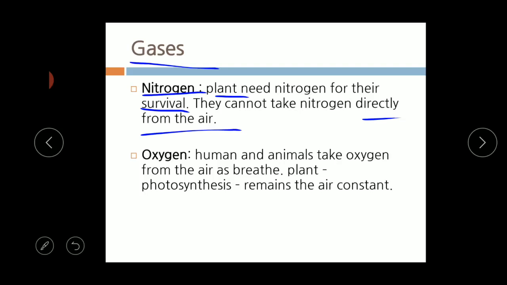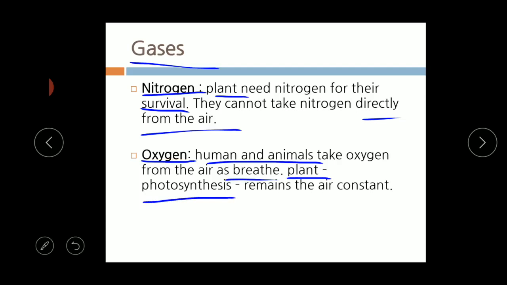and uses it for its survival. About oxygen. Humans and animals take oxygen as we breathe, right children? From the air we inhale oxygen, right? So, who provides the oxygen? Who creates the oxygen? The plants. The green plants present on our earth produce oxygen by the process of photosynthesis.